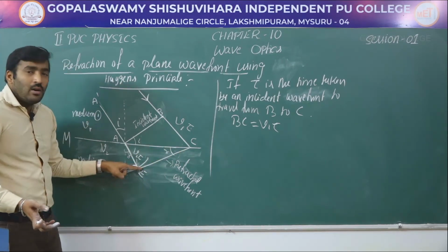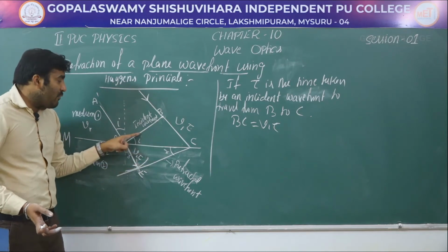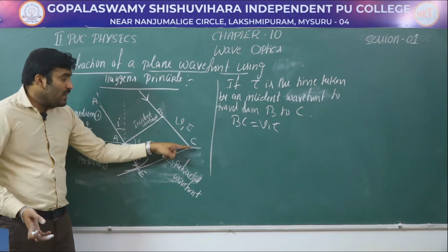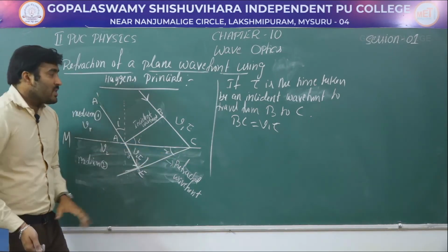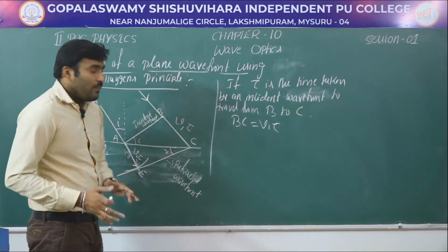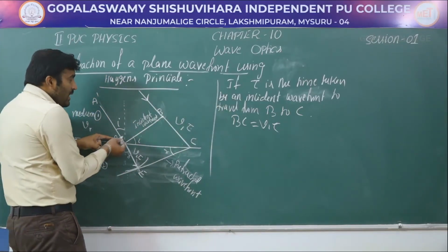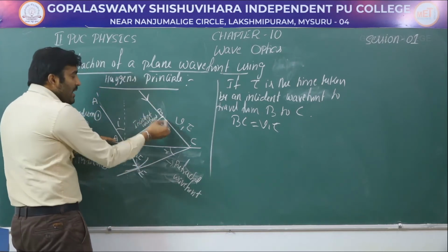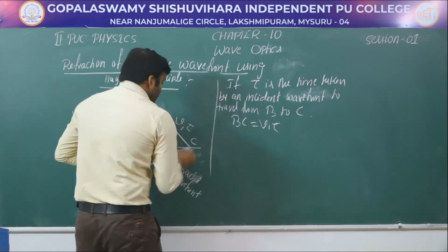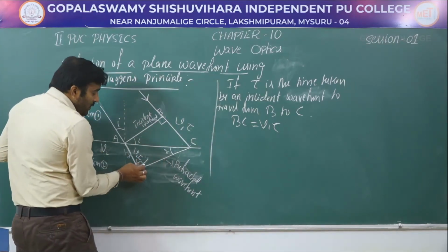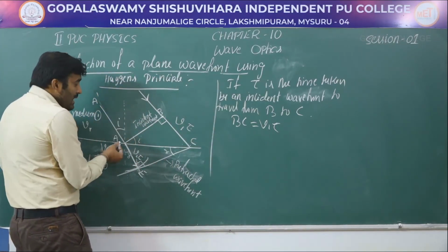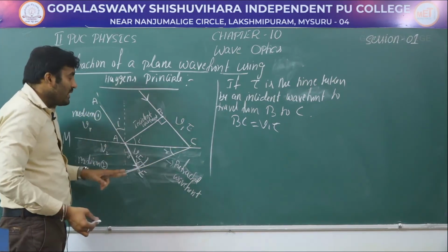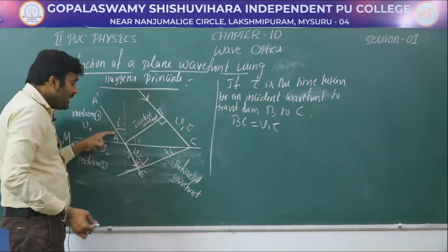Therefore this becomes a refracted wavefront, and this incident wavefront is making an angle of I with the interface, and the refracted wavefront is making an angle of R with the interface. Now if I look at the two triangles here, what are those triangles? Triangle ABC is a right angle triangle, and this angle is also equal to 90 degrees. Therefore triangle AEC is a right angle triangle. So we have seen the two right angle triangles here, ABC and AEC.